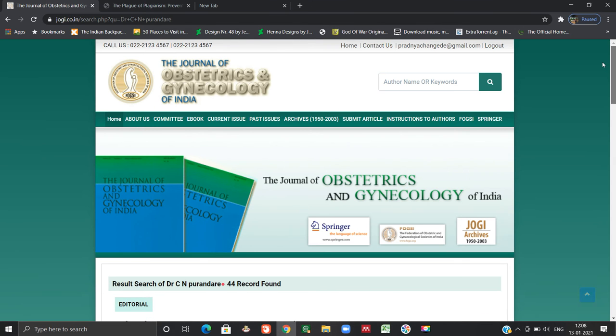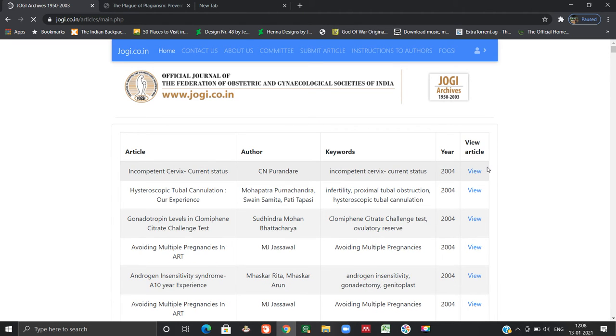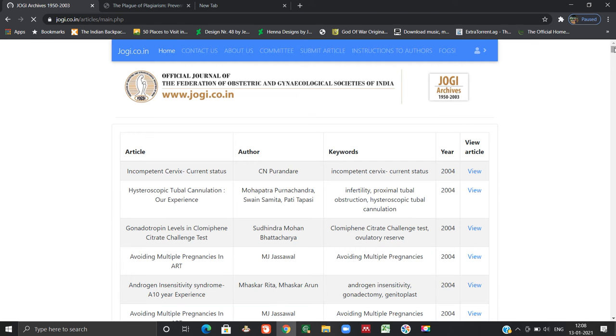Also, all the articles from 1950 to 2003 can also be accessed in the archive section. So I go to the archive section and you can see from 2004 till 1950 all the articles can be accessed. If I don't know the particular volume or the issue, a search box will appear and I have to write that particular author's name in the search box and that article can be accessed.